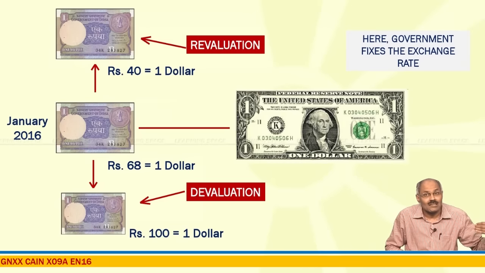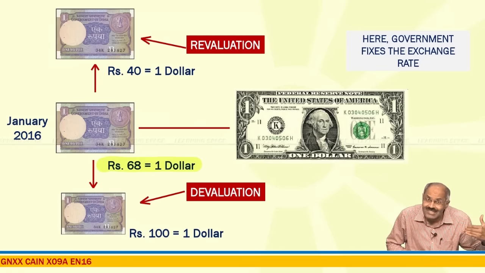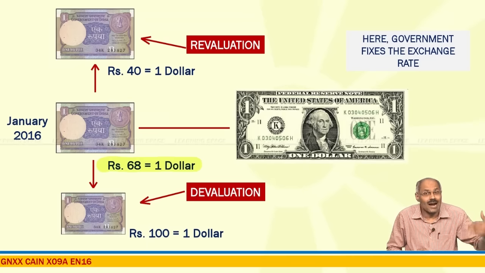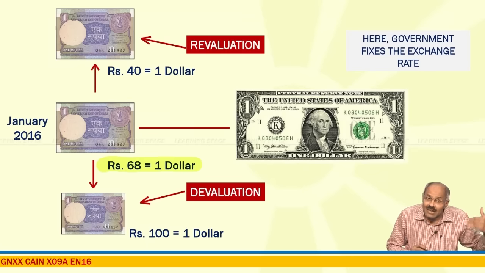At present, the exchange rate is around 68 rupees per $1. If government deliberately fixes it at around 70, 80, 90 or 100 rupees a dollar, that is a devaluation.